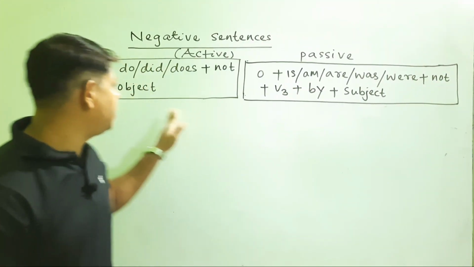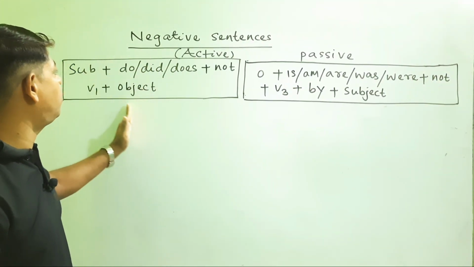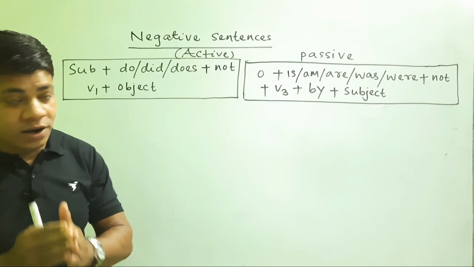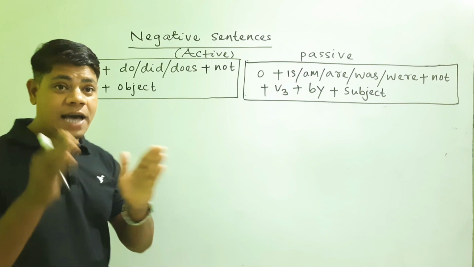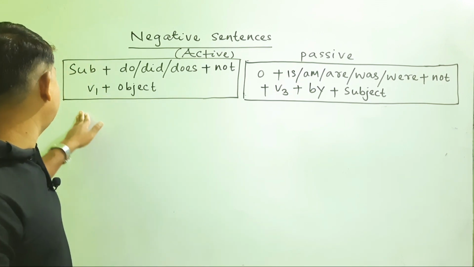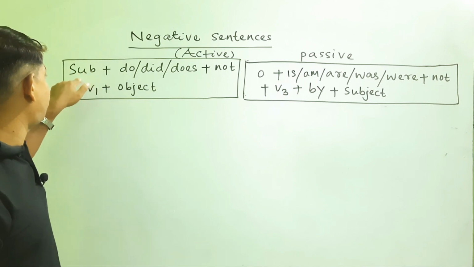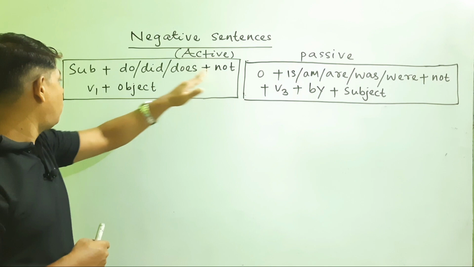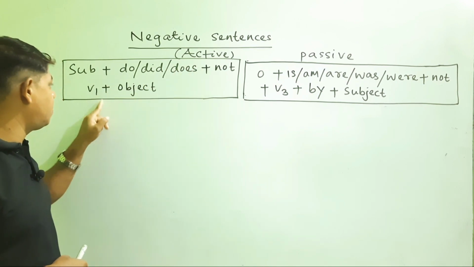So friends, as you can see here, I have taken the structure of a sentence which will be in negative form. How this negative sentence can be passivized, let us see. According to the structure, the negative sentence will be in the structure subject, do, did, does, followed by not and the first form of the verb, then object.